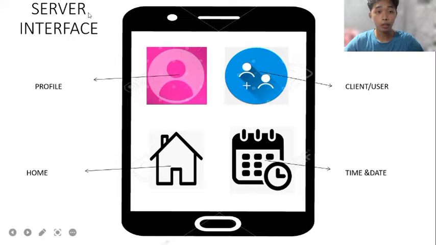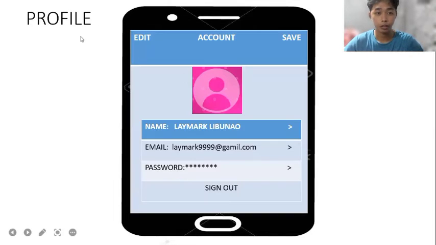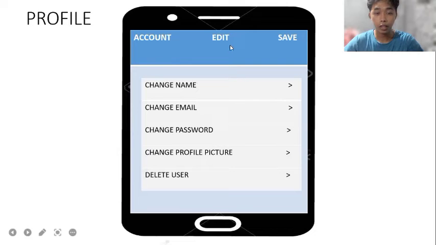So for the server interface, we have the profile, client or the user, home, and time and date. For the profile, this is what you will see in the profile. If you sign in, here are the name, email, and the password. And the edit, you will see the edit, then the save. In edit, you can change the name, change the email, change the password, profile picture, and delete user. This is for the server.